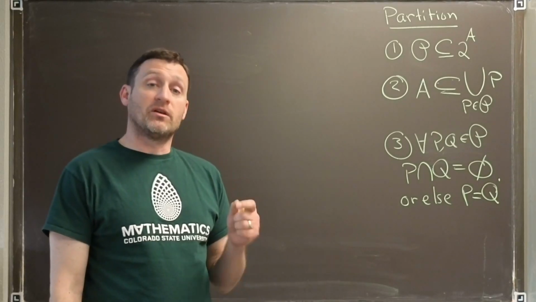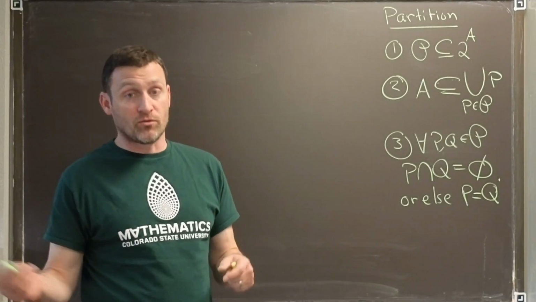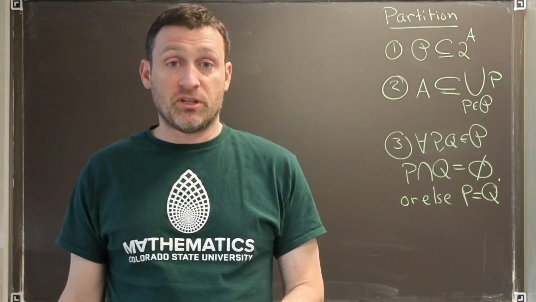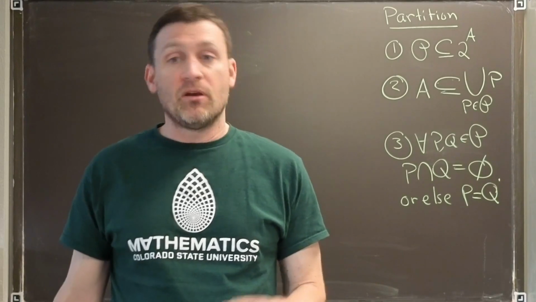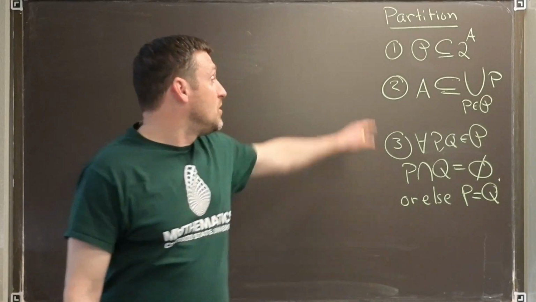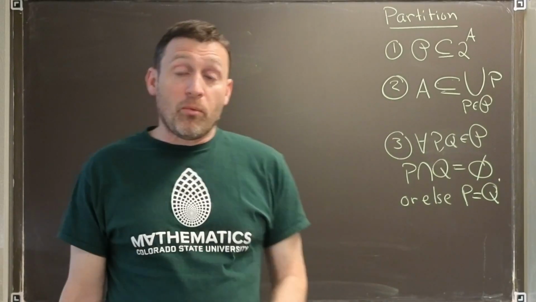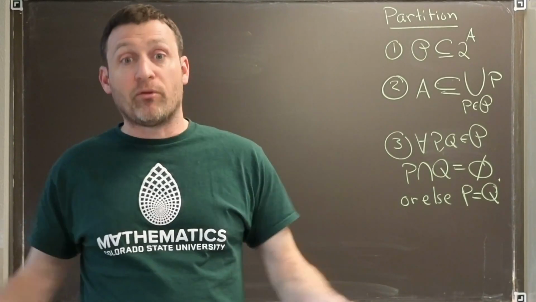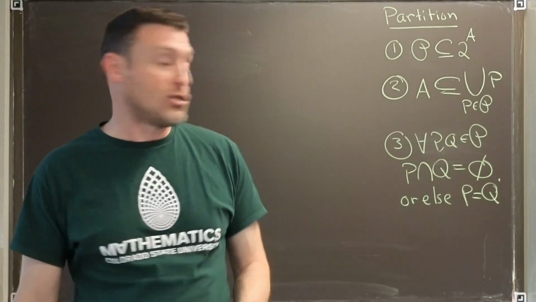So what I have here is the symbolic way of describing the words that we had in our previous description. Part 1 says that every element in our partition is some subset of our A. Remember, 2 to the A is our power set, the set of all possible subsets. Part 2 says that if we took all the parts together and overlapped them, we would end up covering all of A. So every point is represented in some classification.